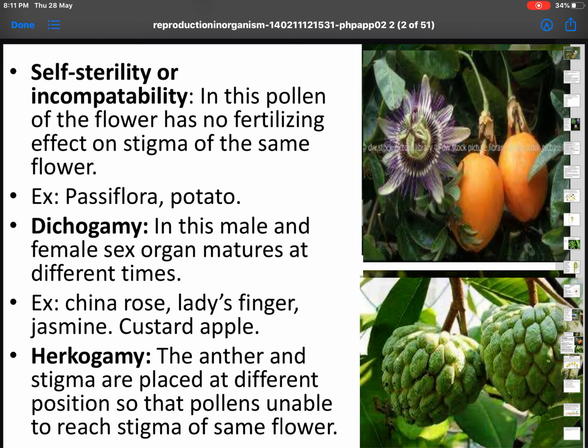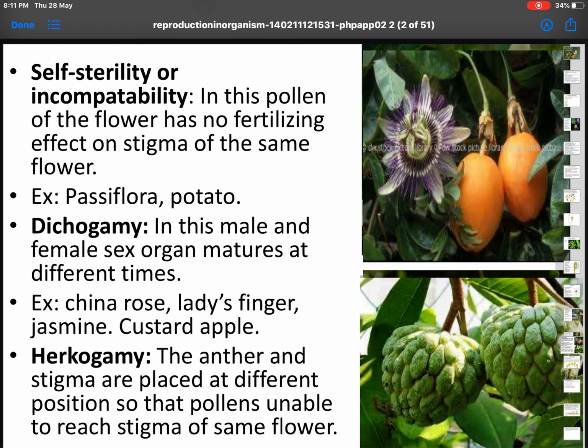What are the hindrances? The first one is incompatibility, or self-sterility. In this, the pollen of the flower has no fertilizing effect on the stigma of the same flower. It is because of different chemical secretions. Examples: passiflora, potato.